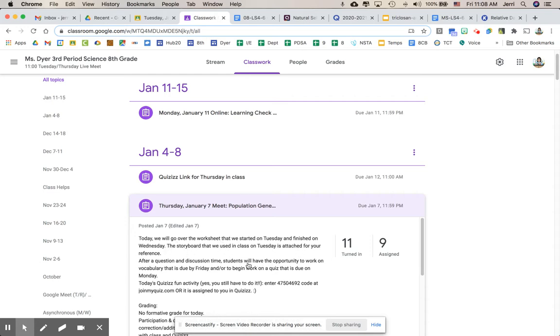When we finish with that, then we're going to talk about the vocabulary that you need to work on for Friday. It's due by Friday. And then we're going to talk about the quiz for Monday. So that's several things that you need to do. There is also a quizzes activity that we did in class today. It is not vocabulary specifically. It's kind of application a little bit more. So you're going to need to do this as well.